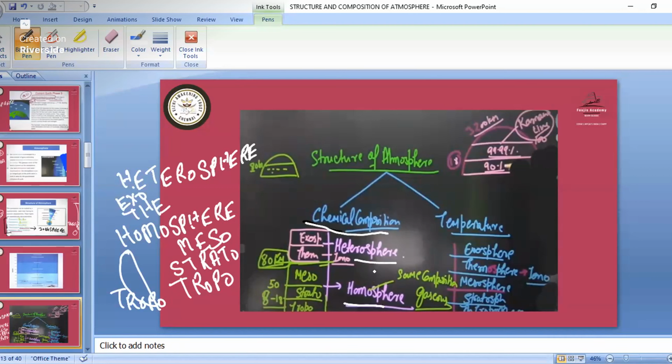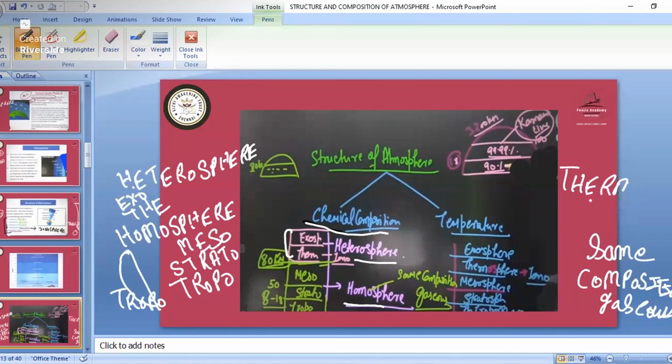So what does chemical composition mean? Homosphere means, as you would have studied in science, that they have the same composition. So here, the meso, strato and tropo are part of the homosphere because they have the same composition of gases. That's why they are the homosphere, and in the other parts the composition is in different amounts. So that is the heterosphere. Then in the thermosphere itself we have the ionosphere.